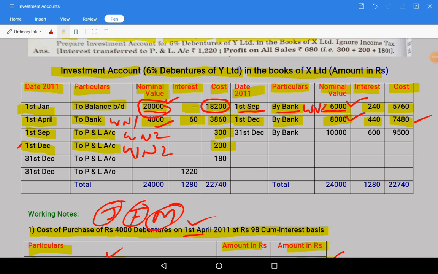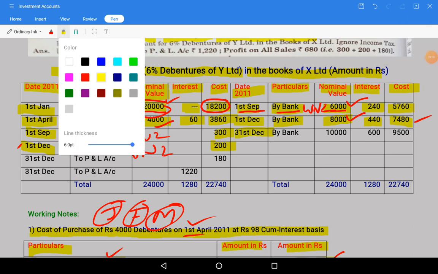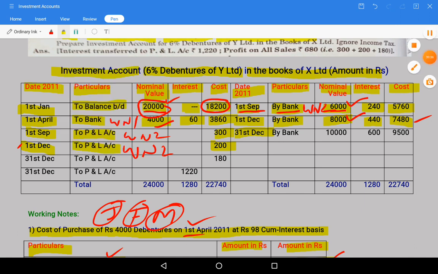By 31st December, credit side, 31st December by bank. 10,000 is the value of debentures we are selling, from whatever debentures we are having.